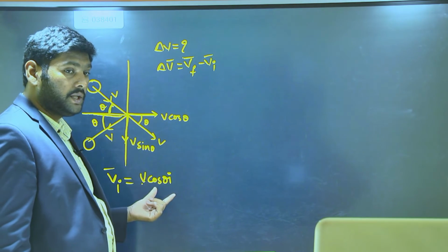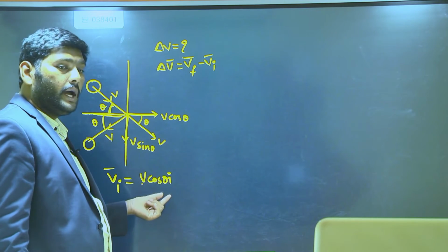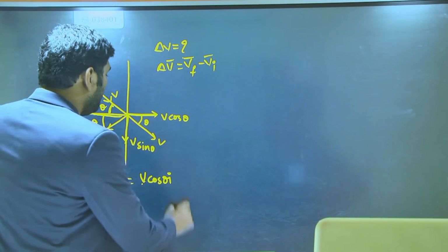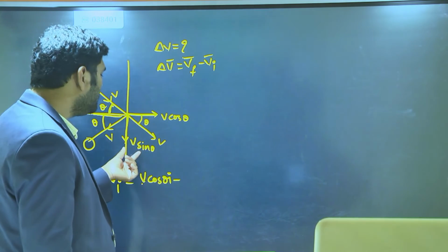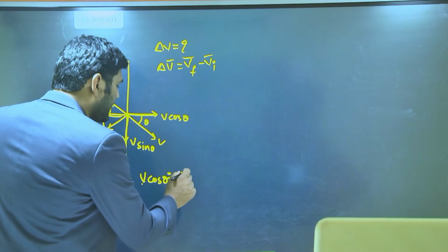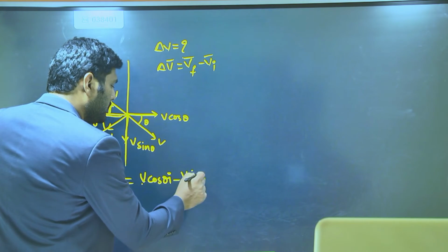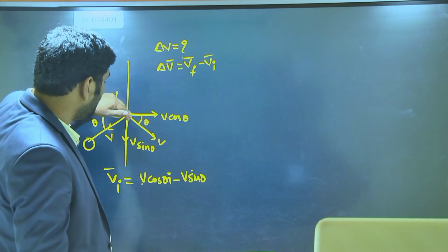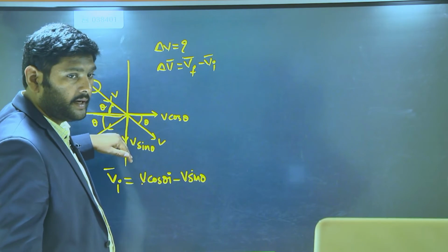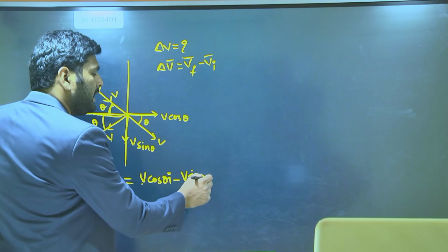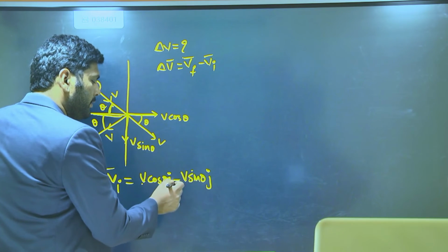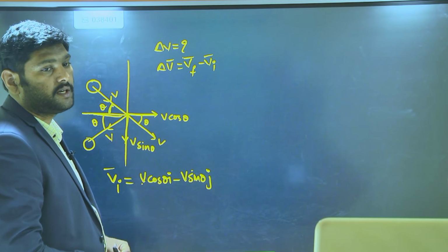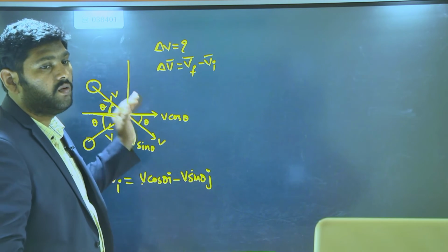Because v cos theta acts along the x direction, the magnitude of velocity in the x direction is v cos theta, and to represent the x direction I multiply with i, minus v sin theta. This v sin theta acts in which direction? Along the negative y direction, and the negative y direction is represented with j with a minus sign. So this is your initial velocity vector when it is striking the wall.